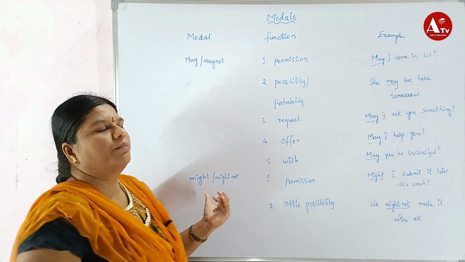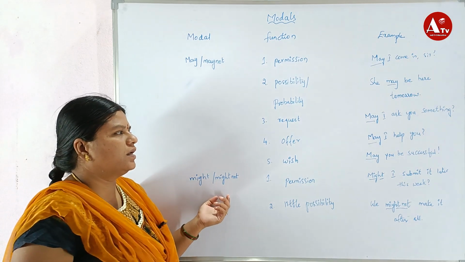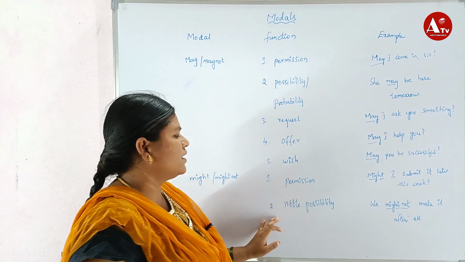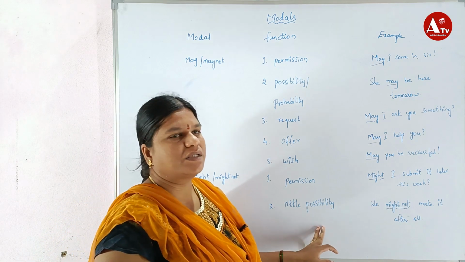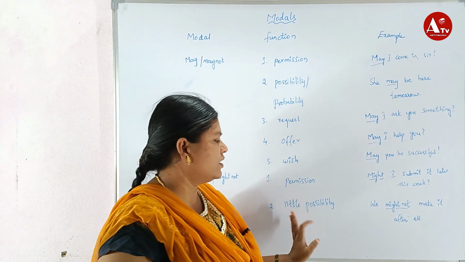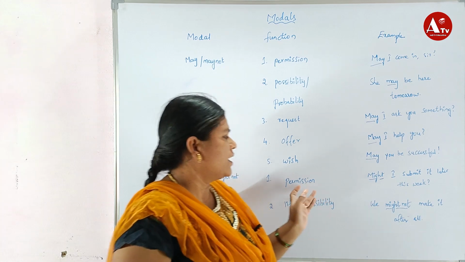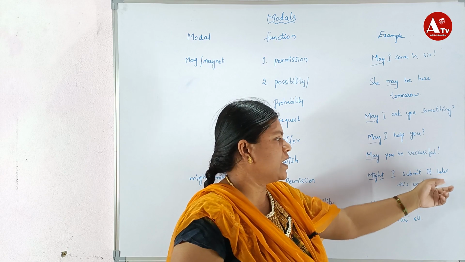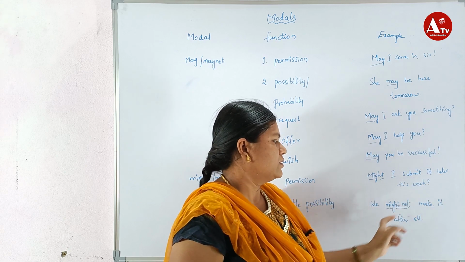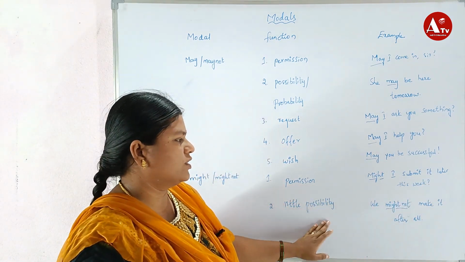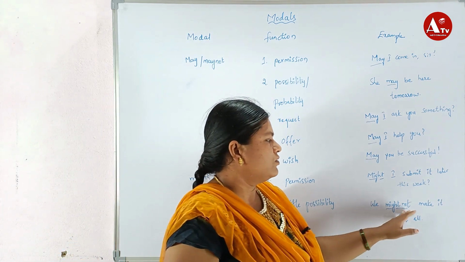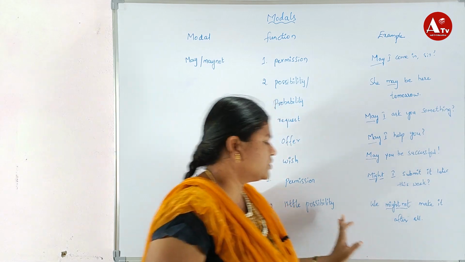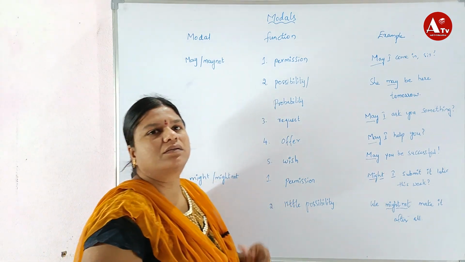Now, might and might not. There are two functions: the first one is permission, and the second one is little possibility. An example for permission: Might I submit it later this week? Next, little possibility: We might not make it after all. These are the examples of might and might not.